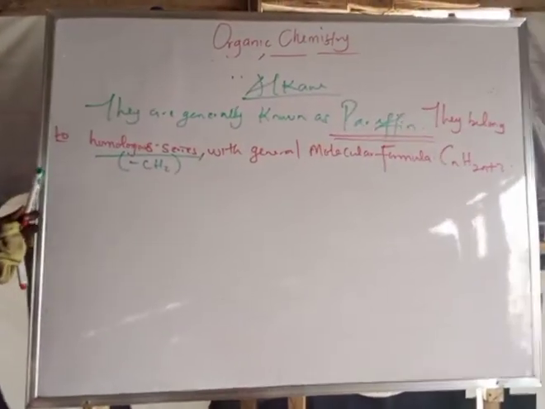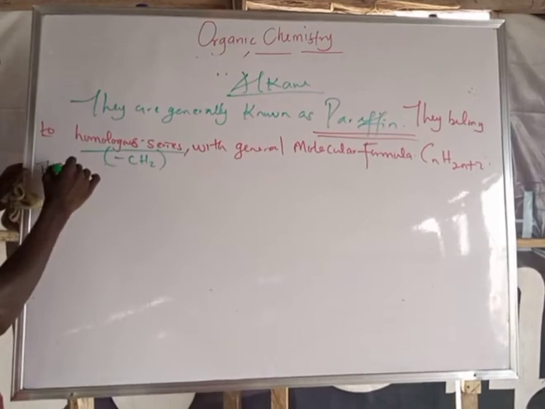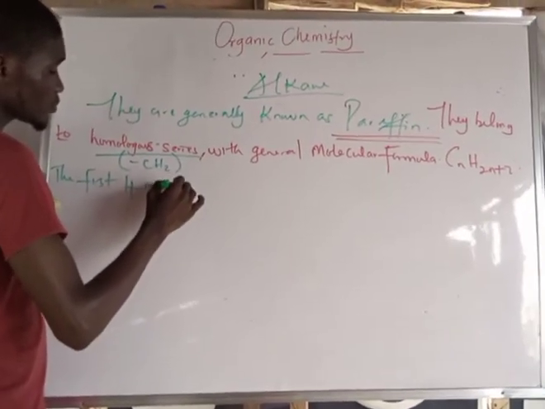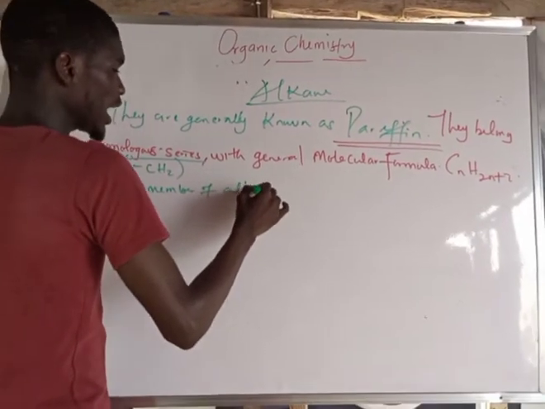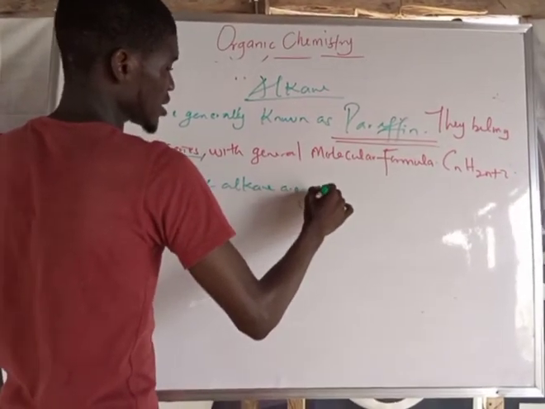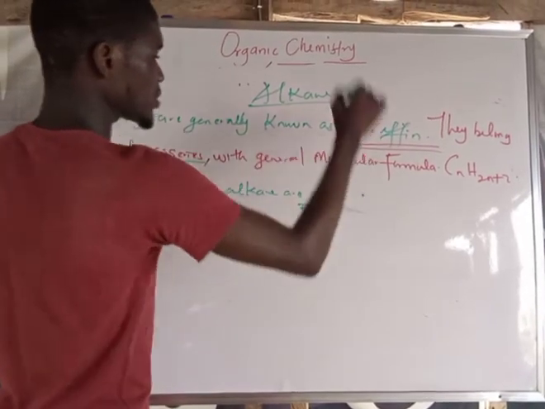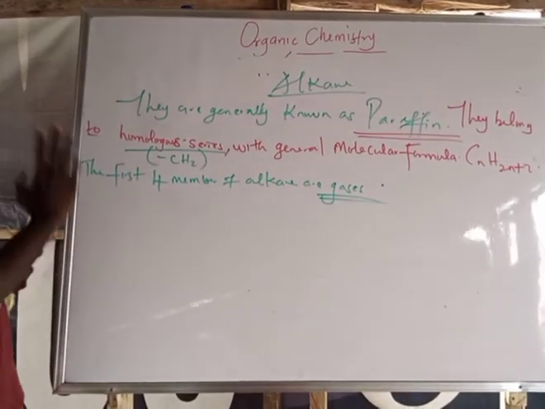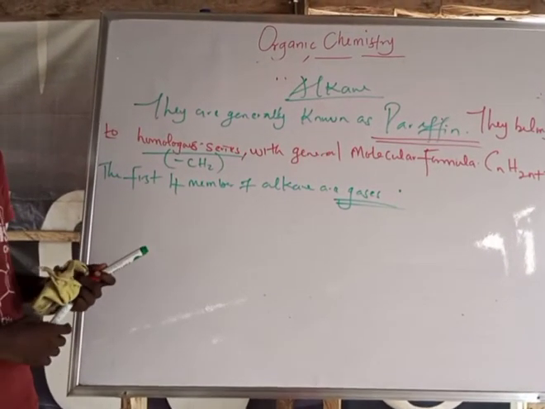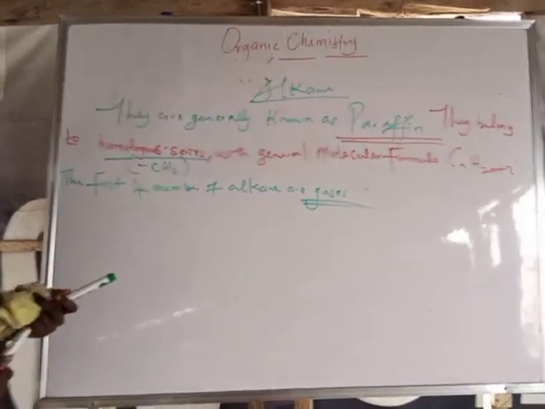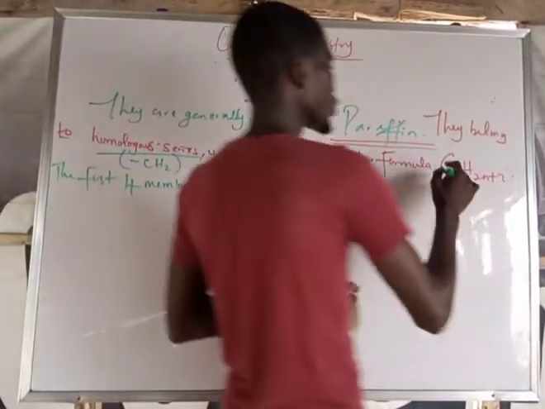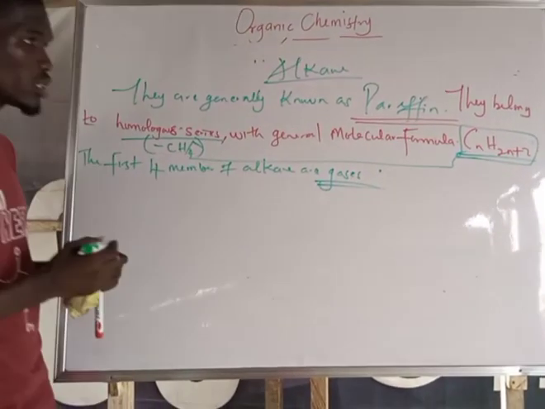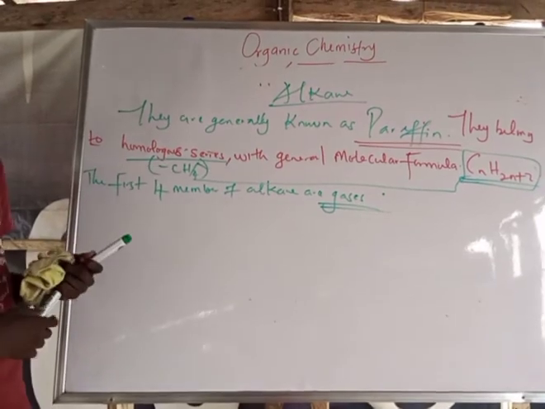And take notes, the first four members of alkane are gases. Are you with me now? Methane, ethane, propane, and butane. The first ones are gas, while the others are liquid. Are you with me now? So now, let's take this particular formula to the meaning of homologous series, that is, the addition of CH2.